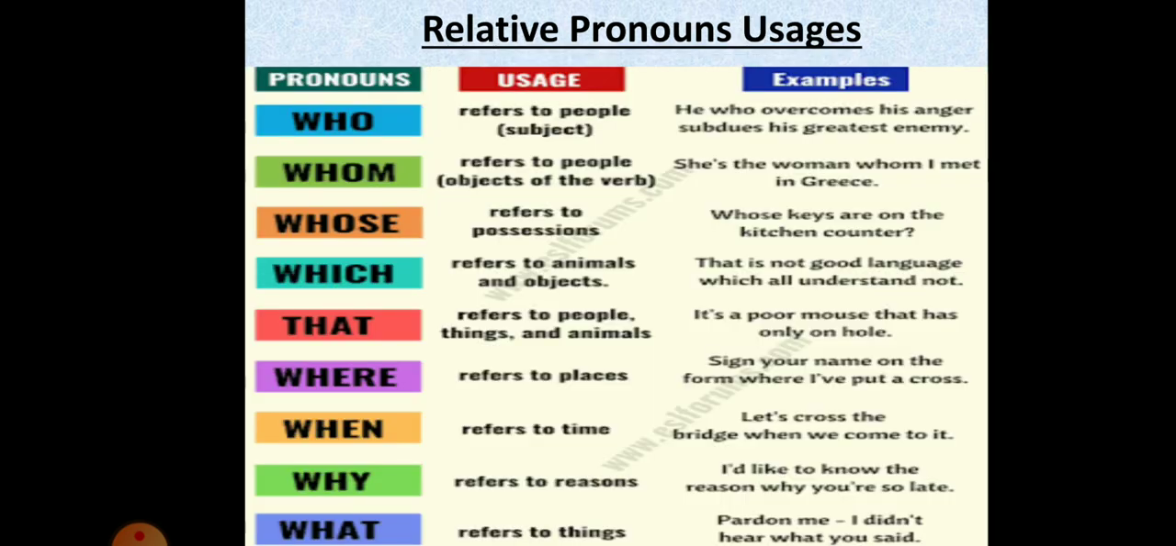Through this chart, you are able to understand which relative pronoun is used for what. For example, who is used for people, which is used for things and animals, that is used for things and animals, where refers to places, when is used for time. Why is used to ask the reasons.